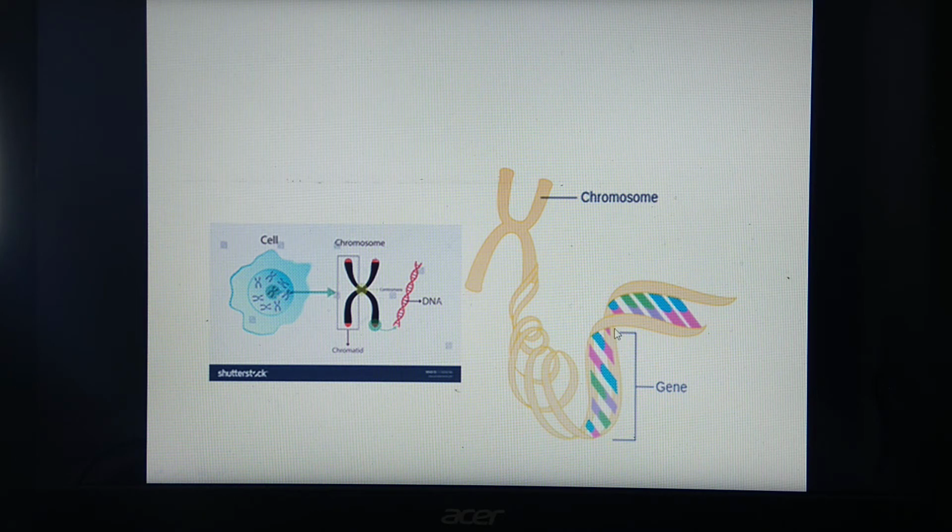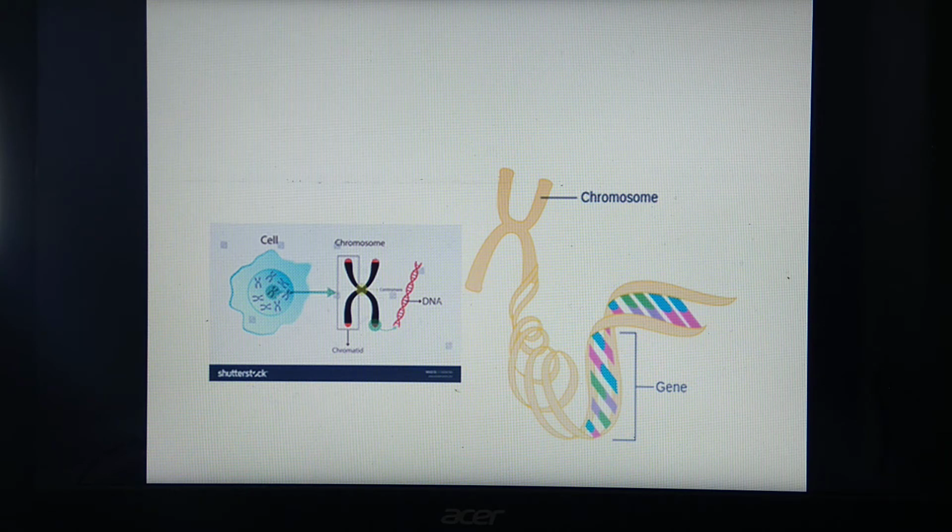Now this DNA, if you remember, is a double-stranded structure and these two strands are joined together because of the presence of nitrogenous bases. So adenine combines with thymine and cytosine combines with guanine, and this double-stranded DNA structure gets formed. What is to be remembered here? It is the presence of this gene, that means the segment of DNA.